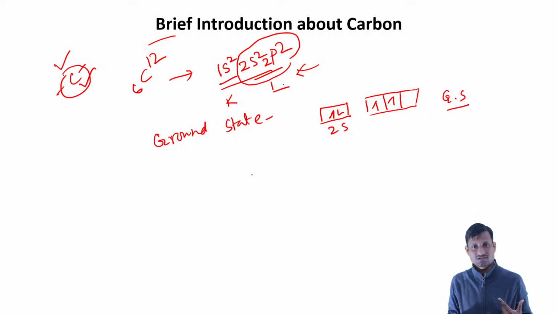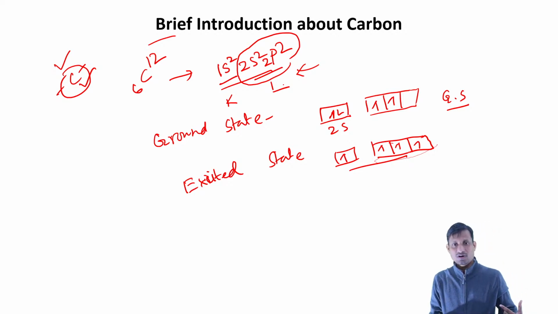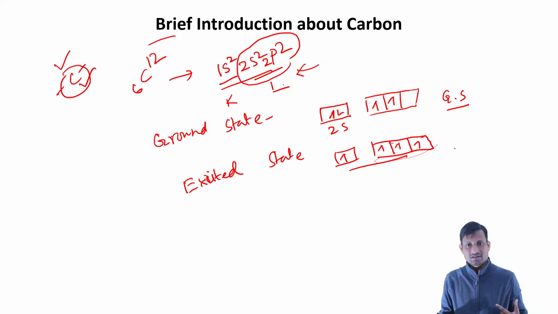And in the excited state, we have four unpaired electrons. Basically, a 2s electron is promoted to the 2p orbital, and then we have four unpaired electrons, so it can form four covalent bonds with four other elements.